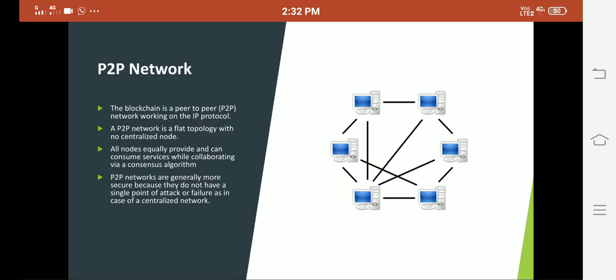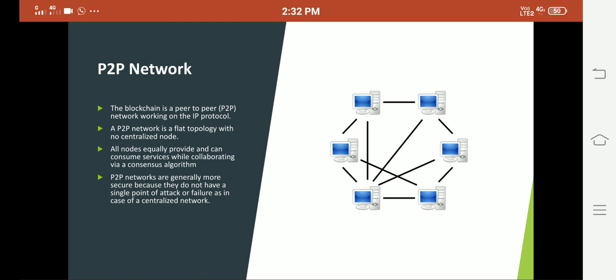Okay, now let me discuss the P2P network. We say blockchain technology is a peer-to-peer network. So what is meant by peer-to-peer? Here blockchain is a peer-to-peer network which works on the IP protocol. A P2P network is a flat topology with no centralized node.